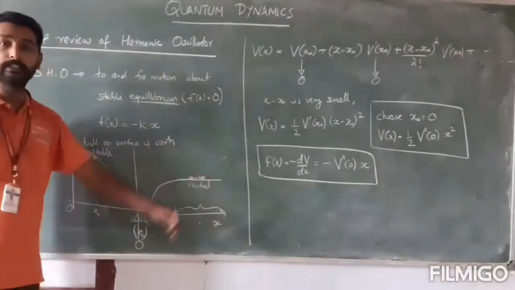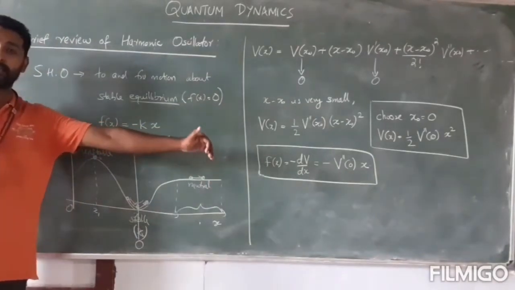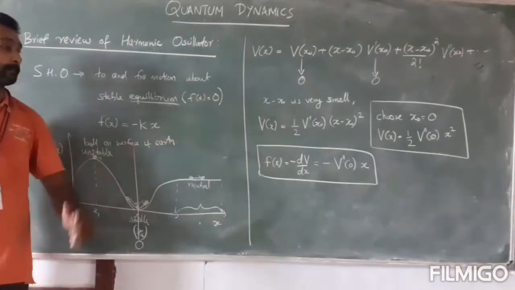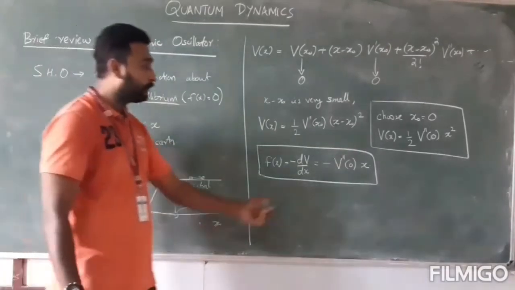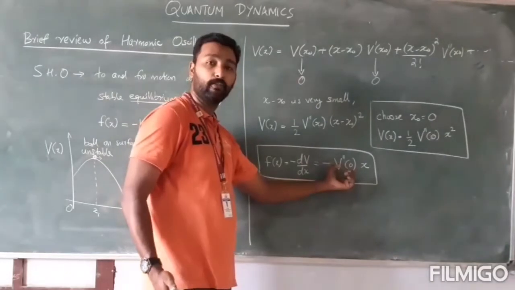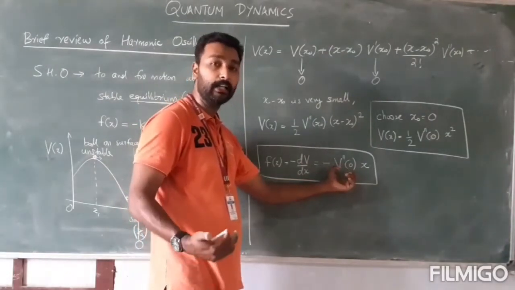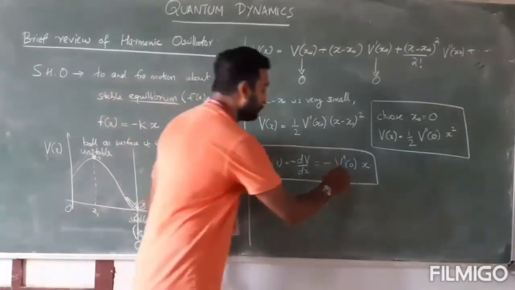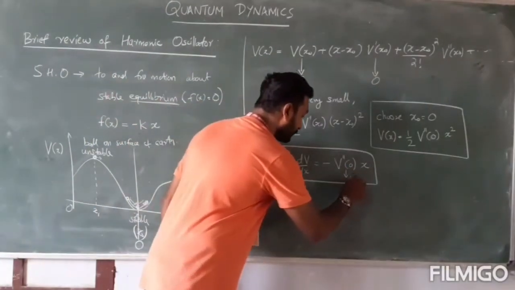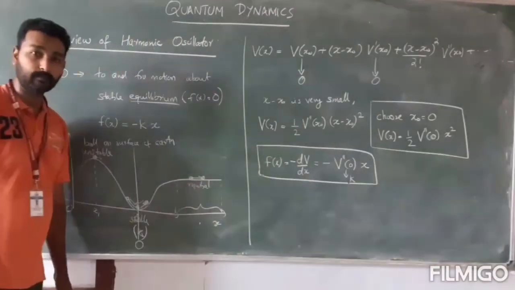Okay. Now this is the general form of the force on a simple harmonic system, f of x equal to minus kx. And you can identify V double prime at 0, the second derivative of the potential about the stable equilibrium position, as nothing but the force constant. So V double prime 0 is nothing but your force constant k.